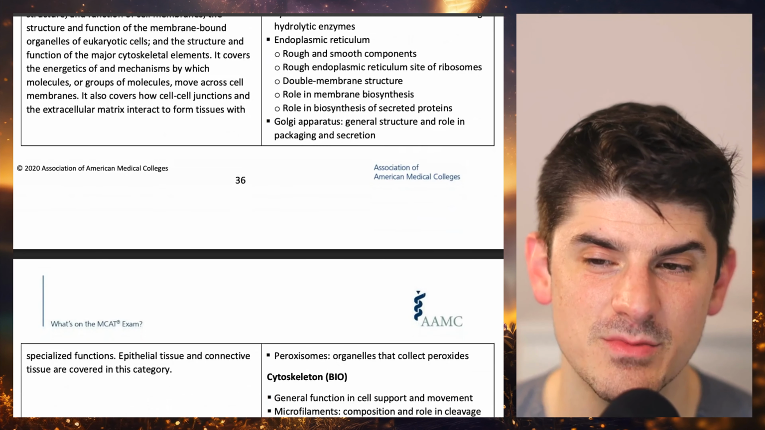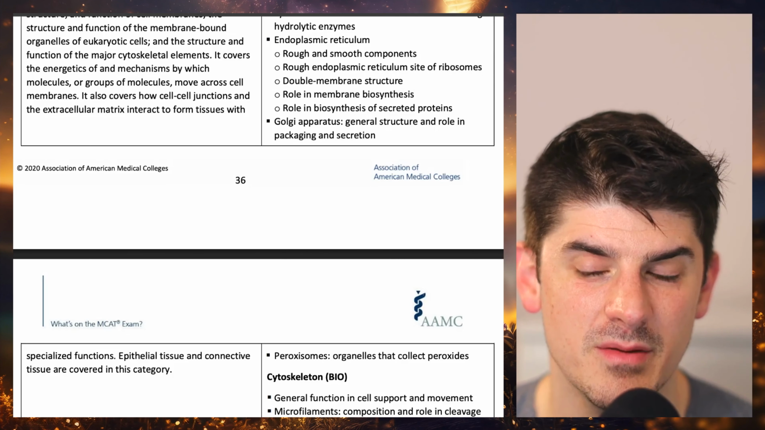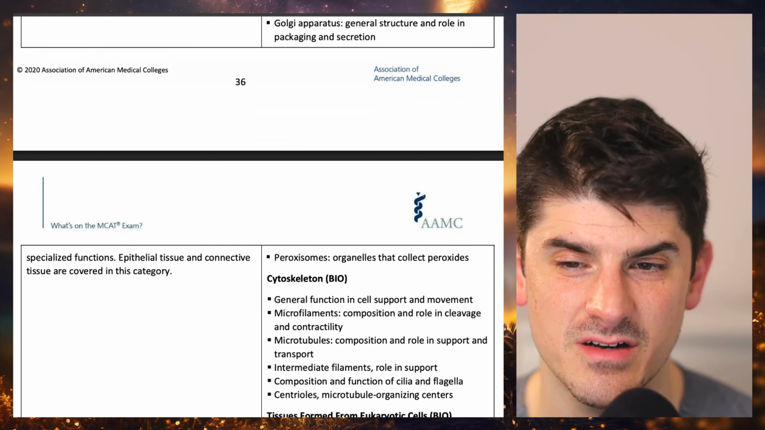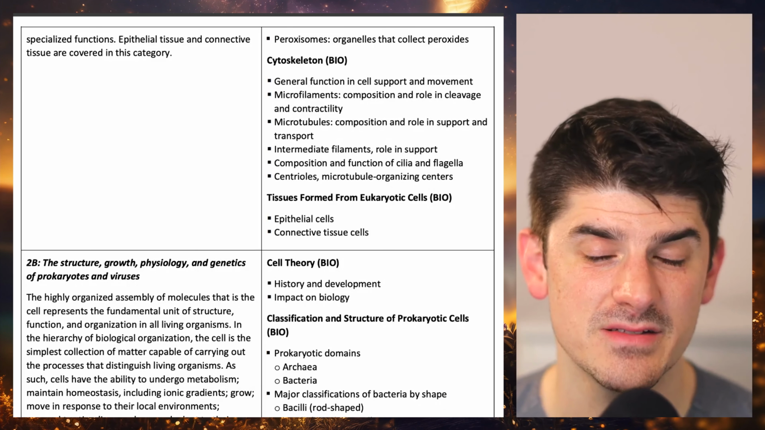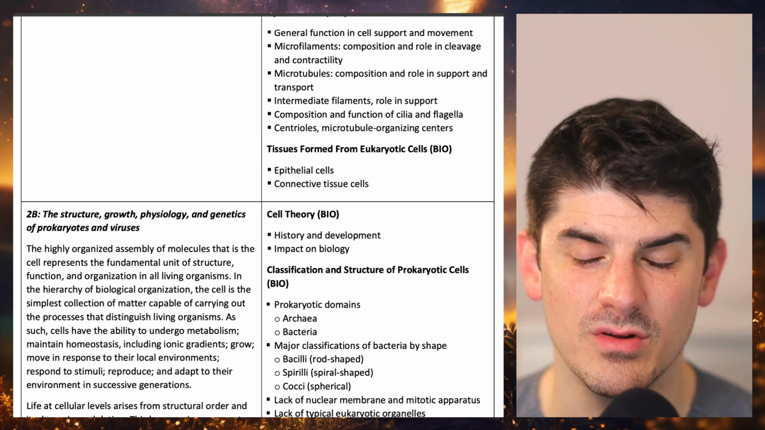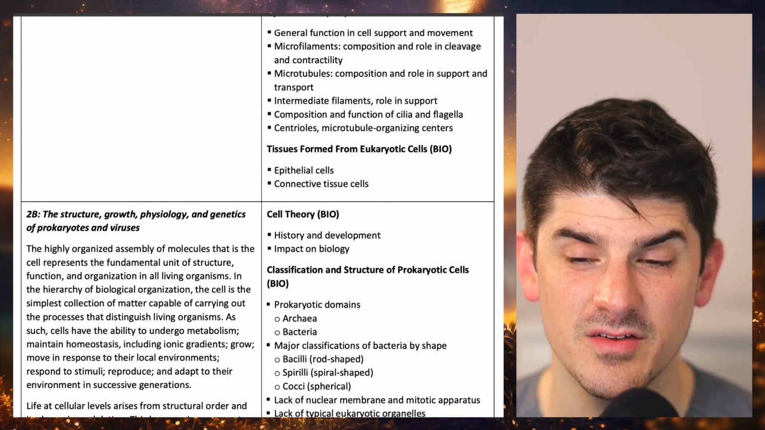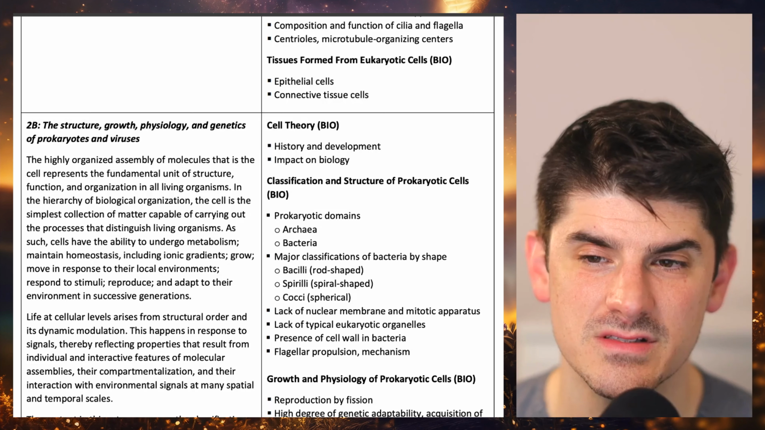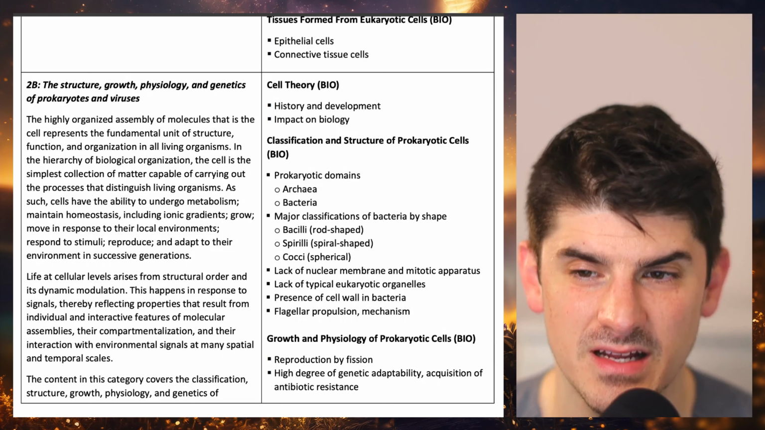Endoplasmic reticulum, rough and smooth components, rough endoplasmic reticulum, site of ribosomes, double membrane structure, role in membrane biosynthesis, role in biosynthesis of secreted proteins, Golgi apparatus, general structure and role in packaging and secretion, peroxisomes, organelles that collect peroxides, cytoskeleton, general function in cell support and movement, microfilaments, composition and role in cleavage and contractility, microtubules, composition and role in support and transport, intermediate filaments, role in support, composition and function of cilia and flagella, centrioles, microtubule organizing centers, tissues formed from eukaryotic cells, epithelial cells, connective tissue cells.